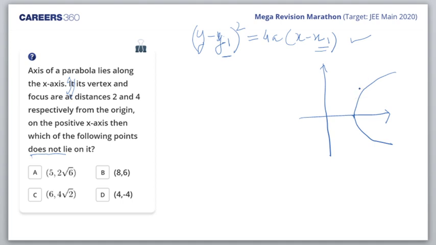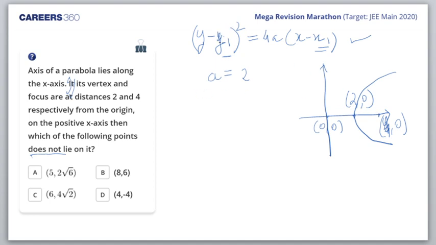Good evening, Moibeen. So this is (2, 0), distance 2 from the origin, and (4, 0) is the focus. So the distance between the focus and the vertex is a. Am I right or wrong? The distance between (2, 0) and (4, 0) is 2, so a is 2.